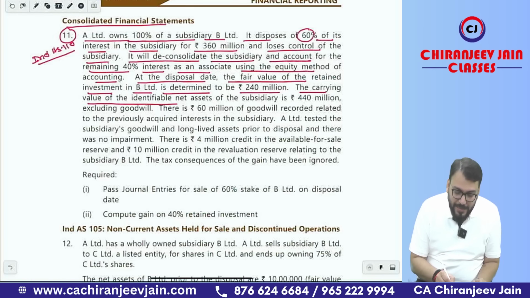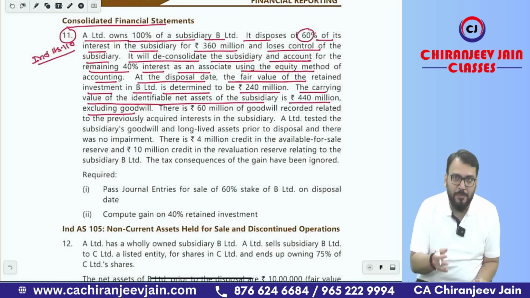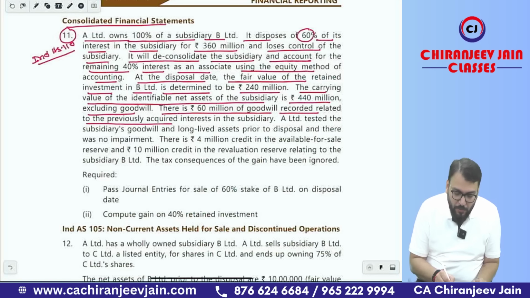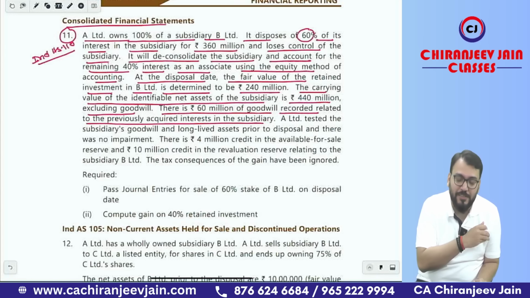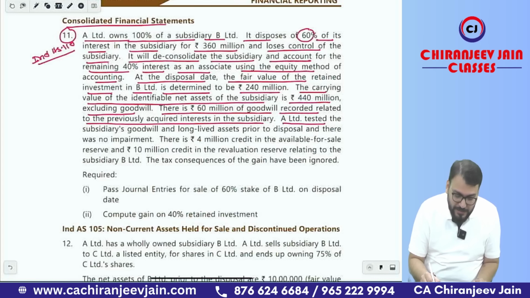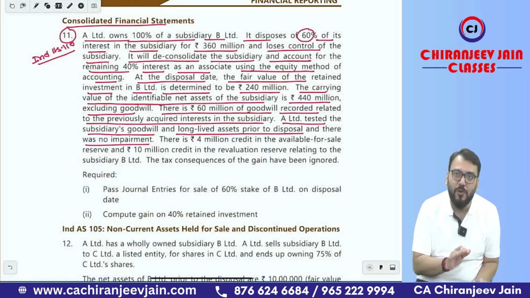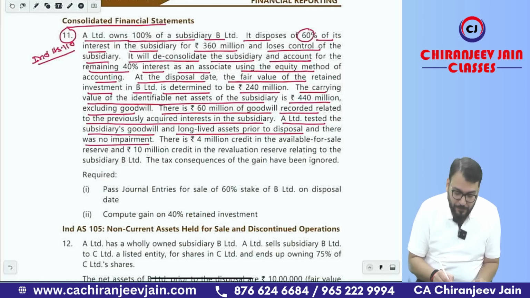The carrying amount of the net assets of the subsidiary is 440 million, excluding goodwill. The carrying amount of net assets is given, which is required on the date of loss of control. There is 60 million of goodwill recorded related to the previously acquired interest in the subsidiary. So when the control was acquired, goodwill was recognized at that time, that was 60 million, and of course it will be full goodwill. Why? Because 100% was acquired. A Limited tested the subsidiary's goodwill and the long lived assets prior to disposal, and there was no impairment. So there is no impairment loss for goodwill and net assets of the subsidiary company.